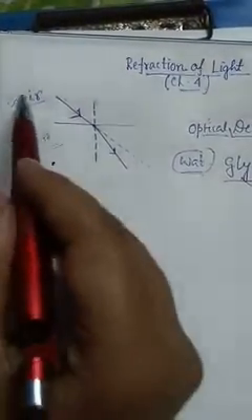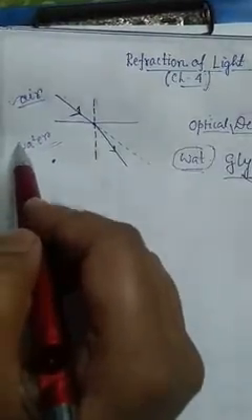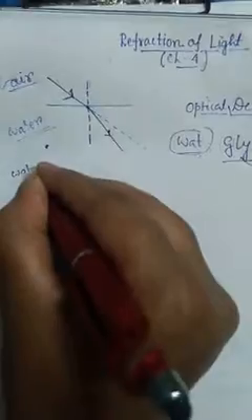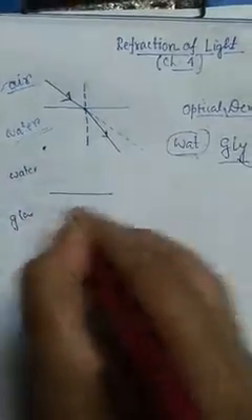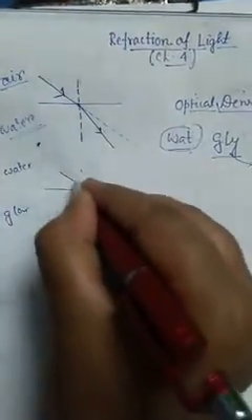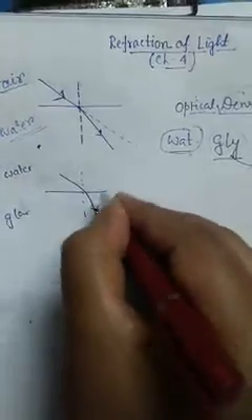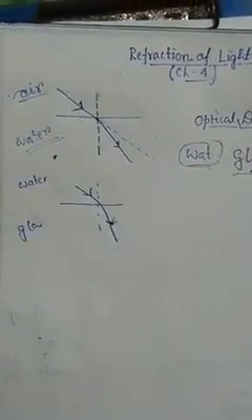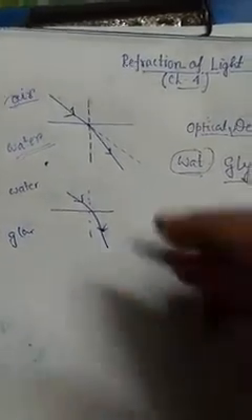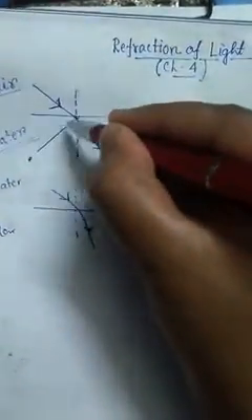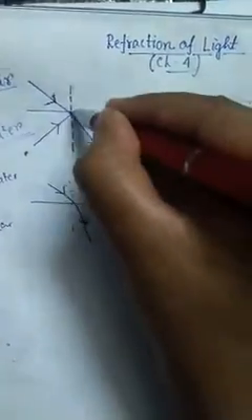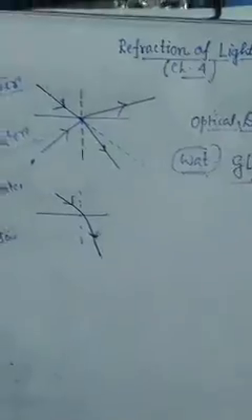Similarly we can write here water or glass. Instead of air and water, if we take water and glass, then the picture will be like this. The same figure we can get from here. Now you may ask, if the light goes from water to air, then what will happen? It will go along this direction.